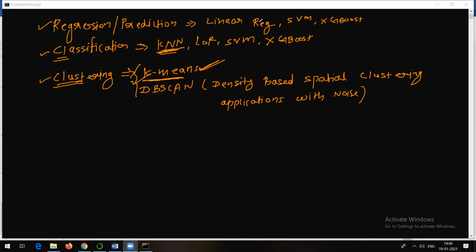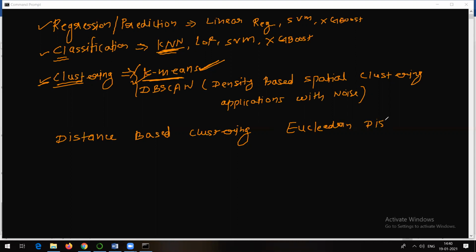As you can see in your syllabus, they have already mentioned the clustering algorithm as distance-based clustering, right? If you remember, we have already talked about different distance formulas. In the previous algorithm, that is k nearest neighbor, we talked about Euclidean distance, right?